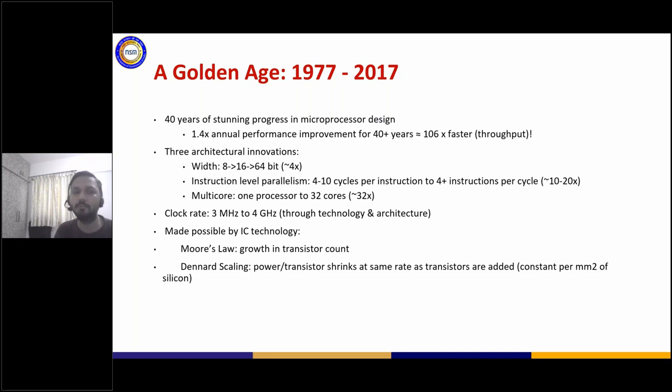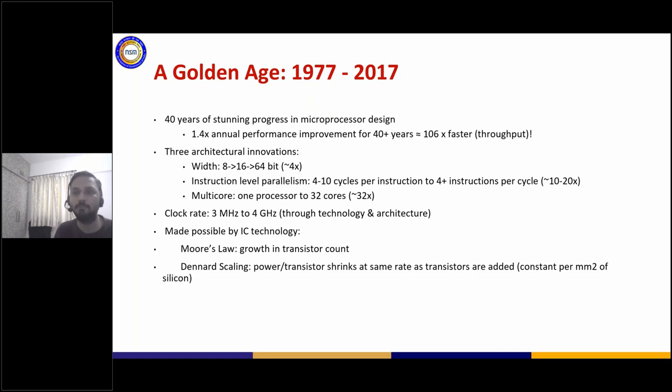We went from 8-bit to 16-bit to 64-bit operating systems, which also refers to a change in the instruction sets given by the processor architectures. Same thing was instruction level parallelism. You would have seen so far that nowadays the architectures don't execute one instruction per clock cycle. They are capable of running multiple instructions. So if you write code like A equal to B plus C, D equal to J plus K, both these instructions are independent of each other. So the compiler creates code and gives it to the hardware in such a way that both these instructions can run in parallel.